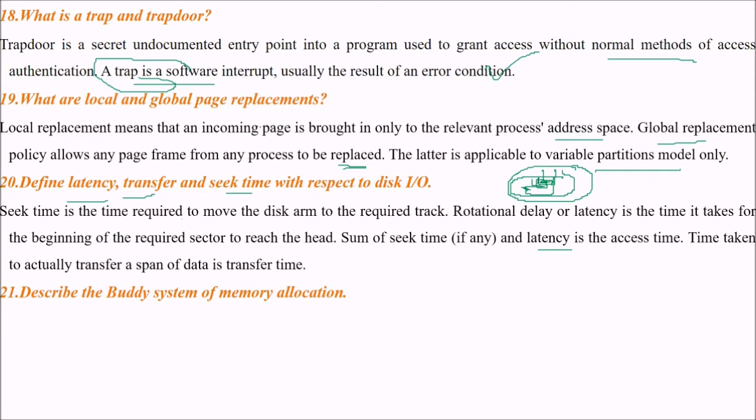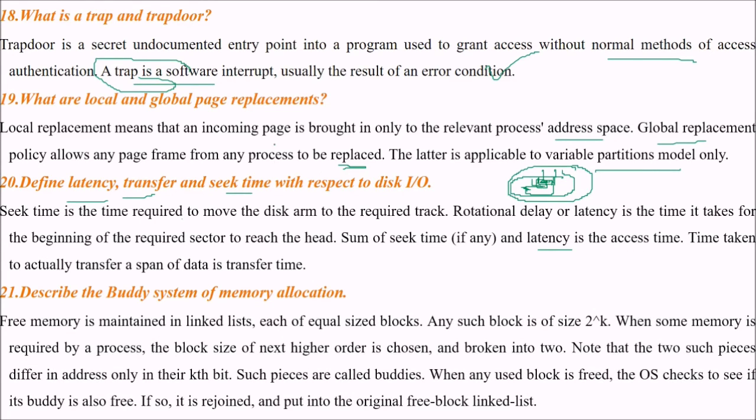Describe the buddy system of memory allocation. Free memory is maintained in linked lists, each of equal size blocks, and any such size is of 2 to the power k. When some memory is required by a process, the block of the next higher order size is chosen and broken into two. The two such pieces differ in address only in their kth bit. Such pieces are called buddies. When any used block is freed, the OS checks to see if the buddy is also free. If so, they are rejoined and put into the original free block linked list.